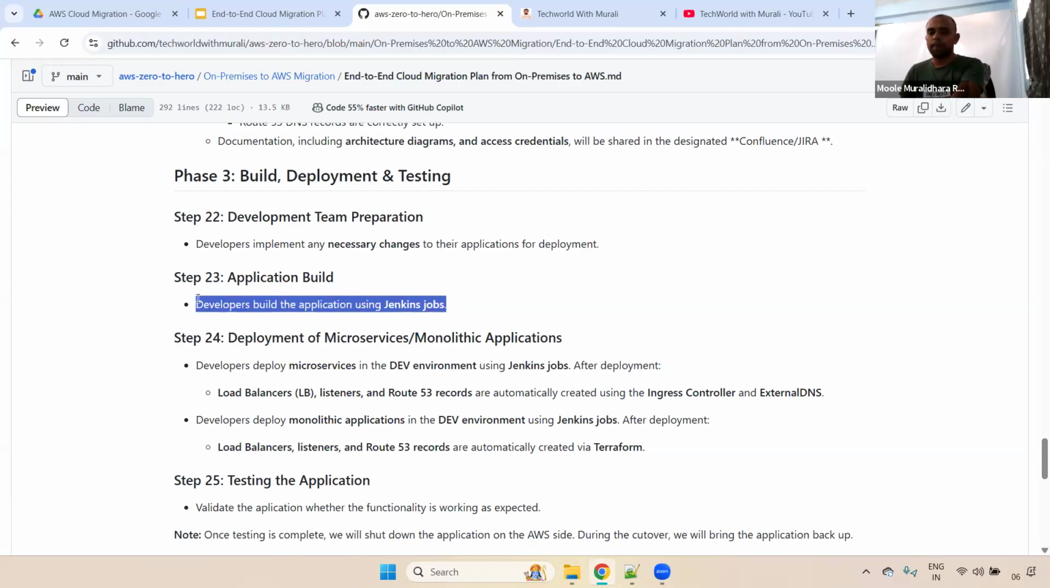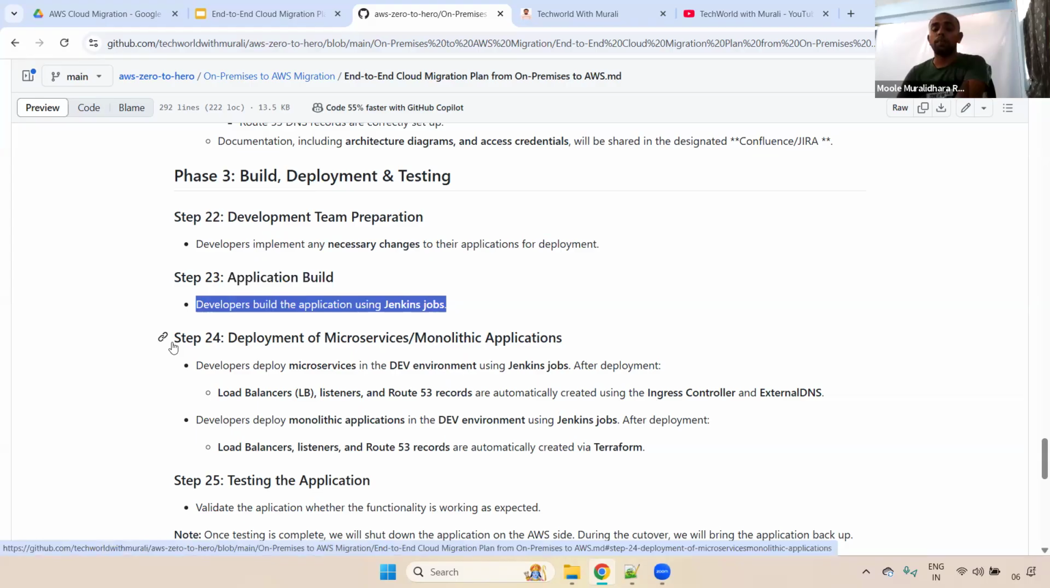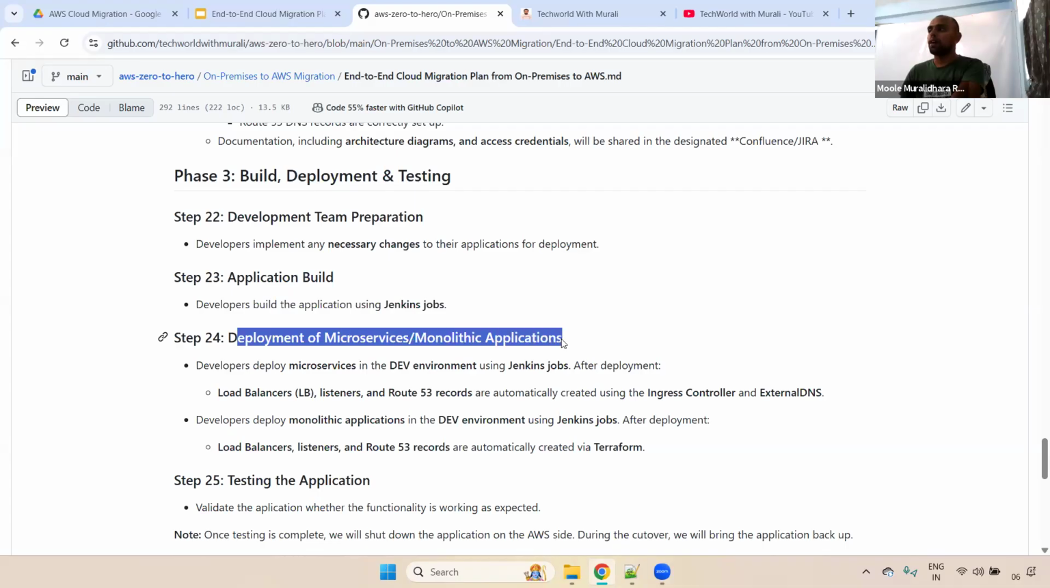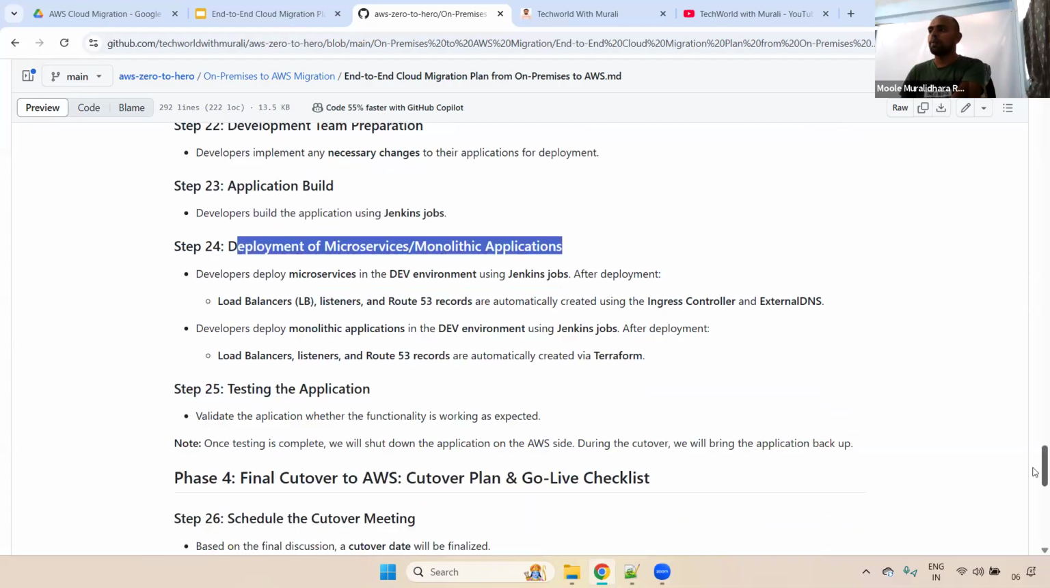For example, if it is a microservice application, we will create the Docker image and push it to either Docker Hub, JFrog, or ECR. And if it is a monolithic application, if you are deploying on Tomcat, we will generate the jar or war file. And the next one is deployment of microservices and monolithic applications.